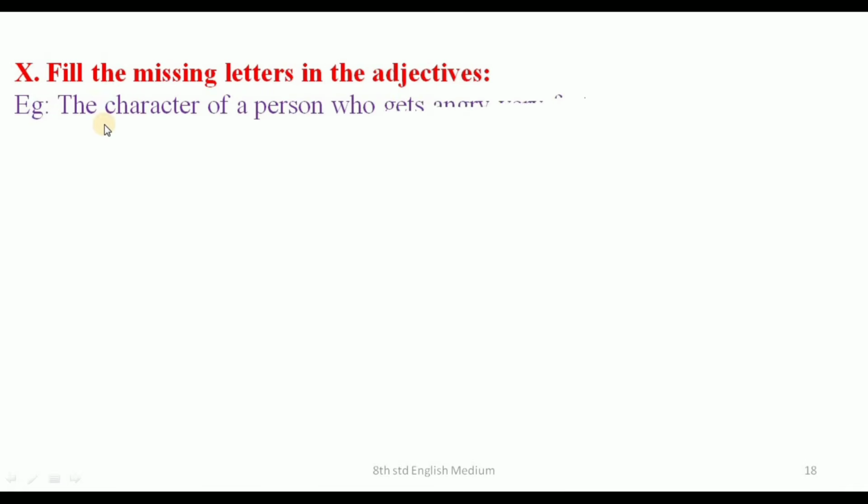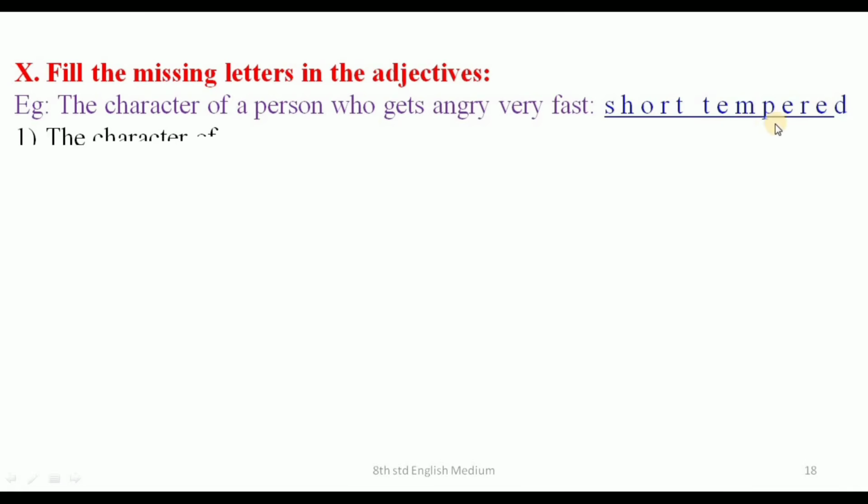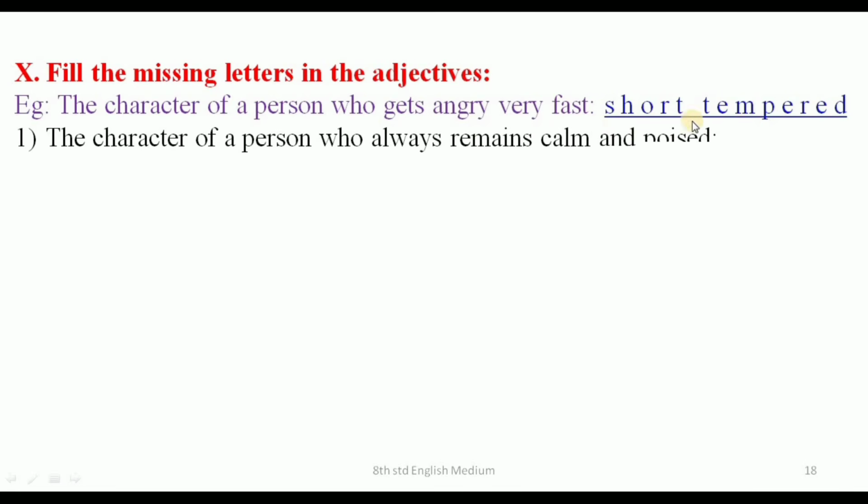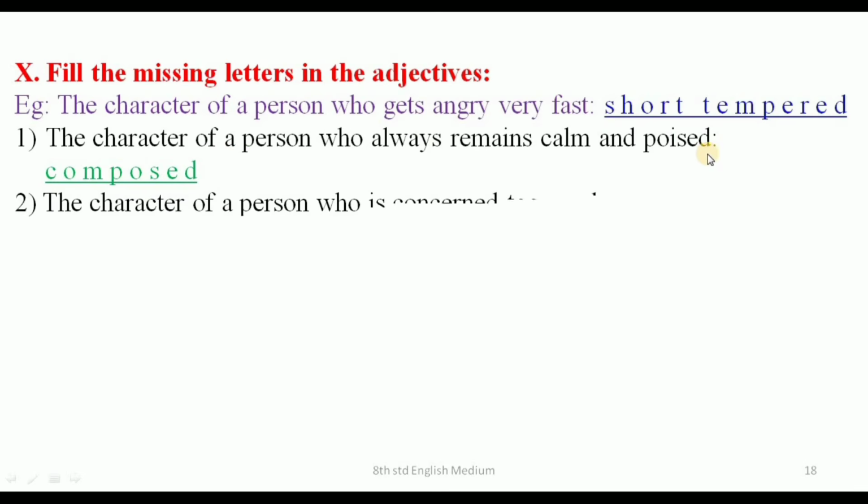Next one, fill in the missing letters in the adjectives. For example, the character of a person who gets angry very fast, who is called short-tempered. Okay, that man can be called short-tempered. The first one, the character of a person who always remains calm and poised, who is called composed.